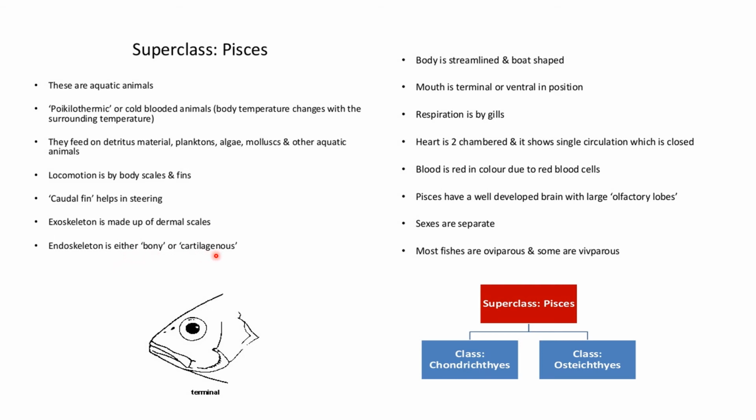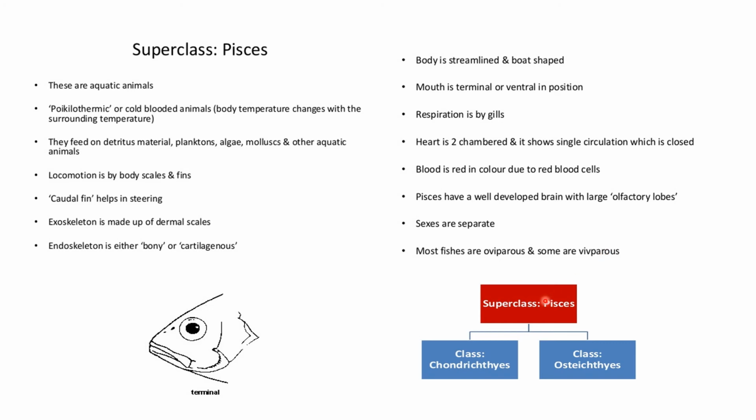According to this bony or cartilaginous endoskeleton, it is divided into two classes further. Body is streamlined and boat shaped. Mouth is terminal or ventral in position. Respiration is by gills. Heart is two-chambered and shows single circulation which is closed. Blood is red in color due to the red blood cells. Pisces has a well-developed brain with large olfactory lobes. Sexes are separate. Most fishes are oviparous and some are viviparous. Oviparous means they lay eggs and viviparous means the fertilization takes place inside like humans.